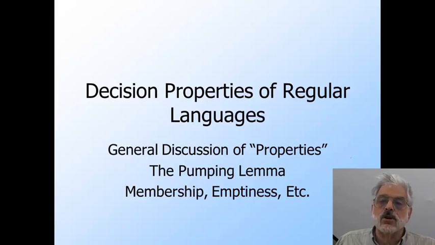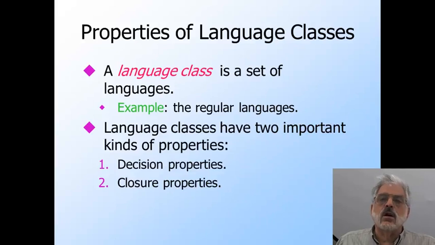As part of our discussion, we're going to prove an important theorem called the pumping lemma that lets us show certain languages not to be regular. Automata theory talks about many different classes of languages, including context-free languages, recursive and recursively enumerable languages. We're going to meet each of these classes, but for the moment we know only one class, the regular languages.